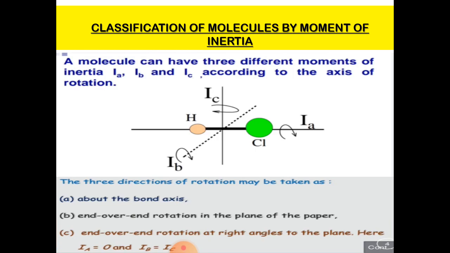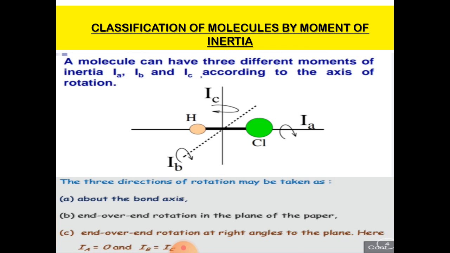Then, classification of molecules by moment of inertia. A molecule has three principal axes, each axis perpendicular to the others, all of which pass through the center of mass of the molecule. Here Ia, Ib and Ic are the moments of inertia of the molecule about the principal axes A, B and C respectively. See the figure. This is the rotation of the HCl molecule.